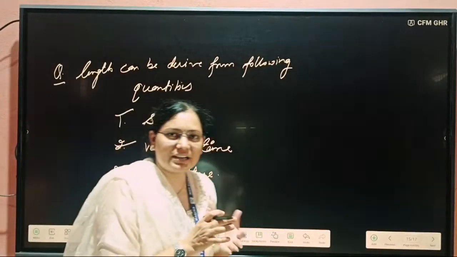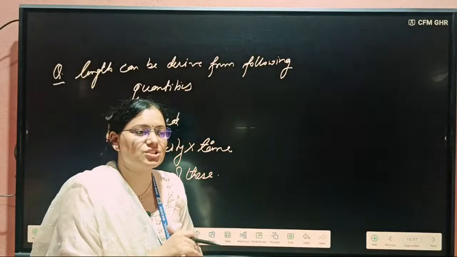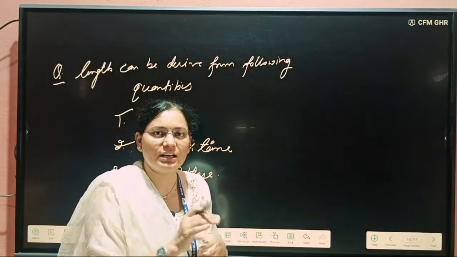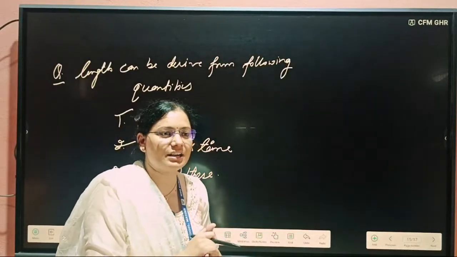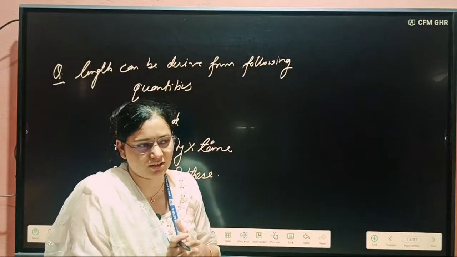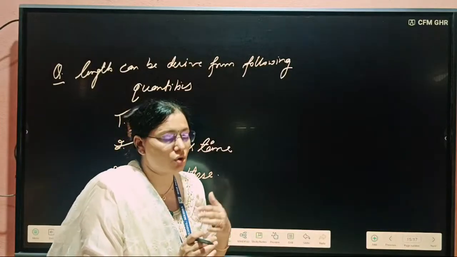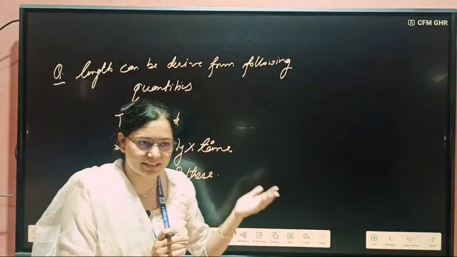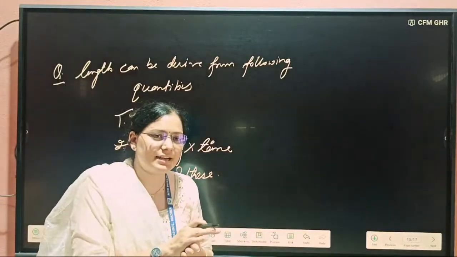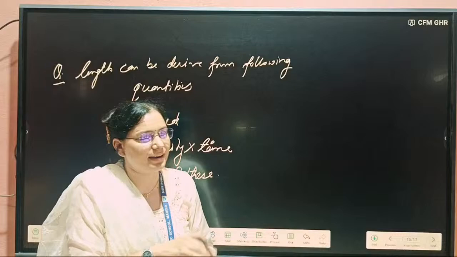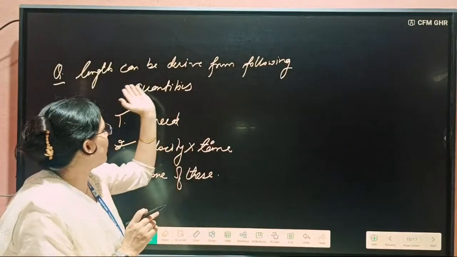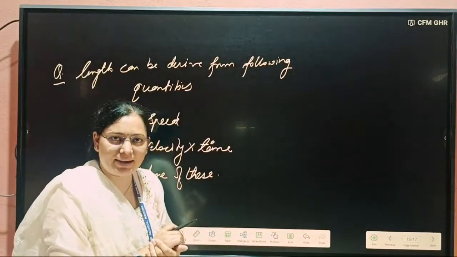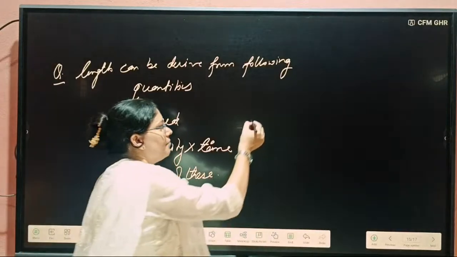So how can we identify? First of all, we will check whether the quantity given is physical or non-physical, meaning whether you can measure it or not. Here, given length, we can measure it, yes or no? If we can measure it, then will it be fundamental or derived? We have done the complete table of fundamental units, and the length unit is meter only.